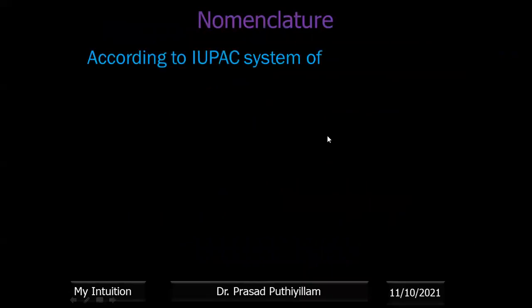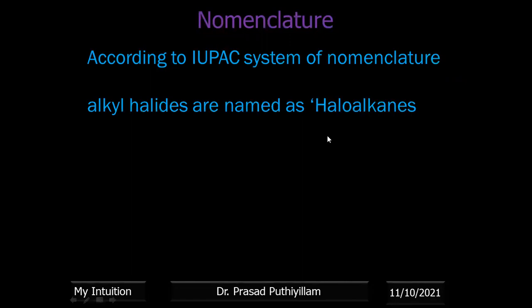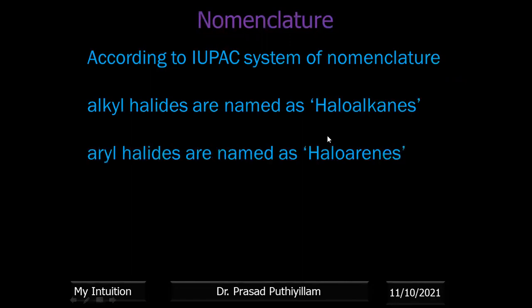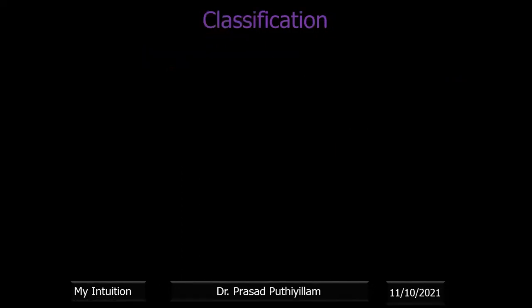Nomenclature. According to the IUPAC system of nomenclature, the alkyl halides are named as haloalkanes and aryl halides are named as haloarenes. Okay, so it's a very simple system of nomenclature. If you know alkanes or arenes, the halogen or the corresponding number of halogens can be included, and we can commonly say that it can be called haloalkanes or haloarenes. In the coming slides, we'll see some examples and discuss them.